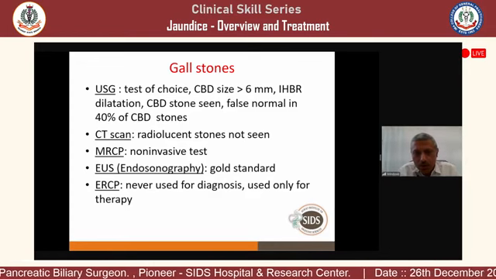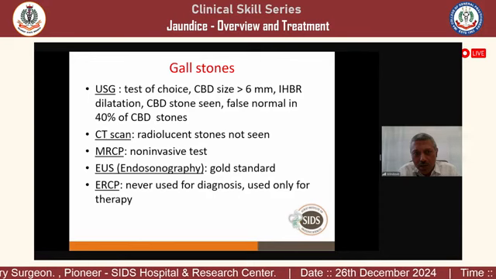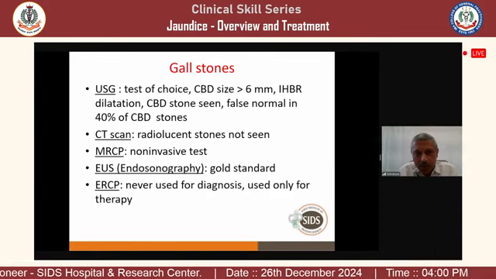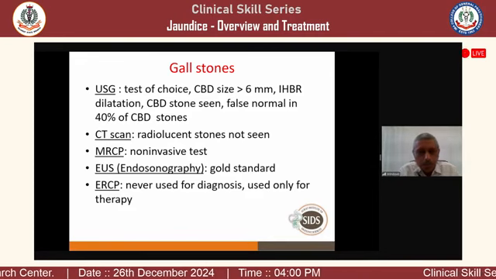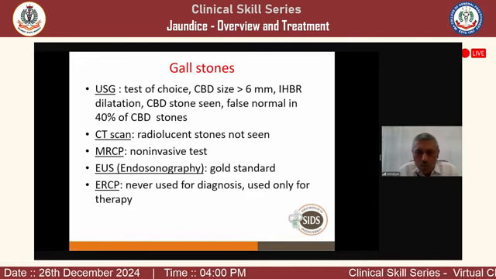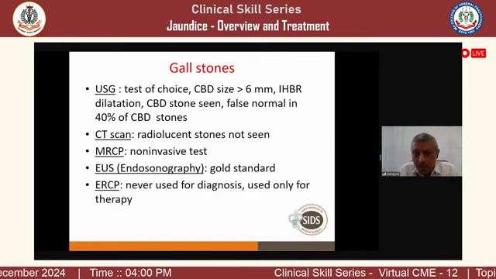The gas is the enemy of sonography. Sonography waves cannot traverse the gas, the air in the intestine, so a lower common bile duct stone can be missed. The CT scan is not a very good test for stones, because radiolucent stones can be missed.